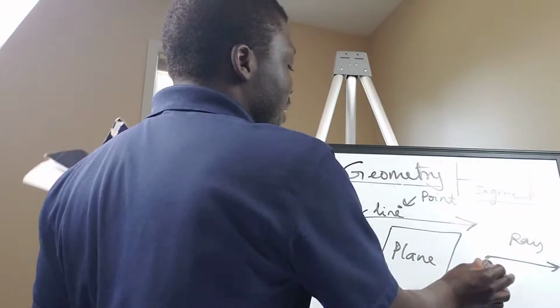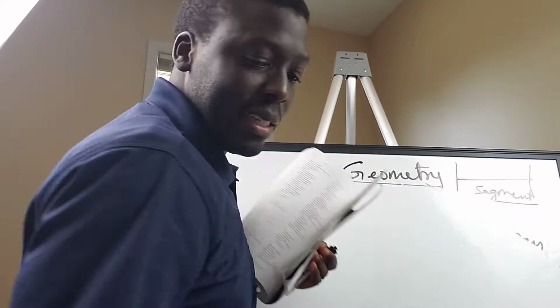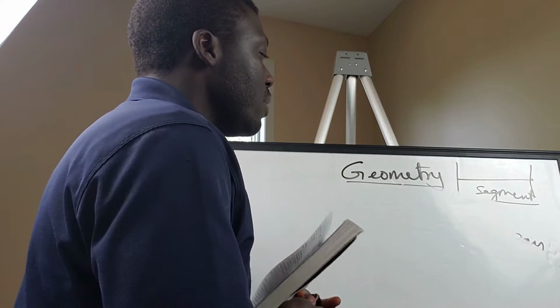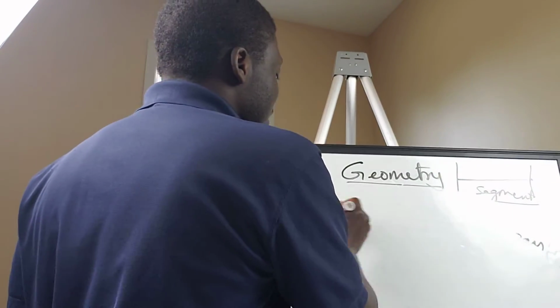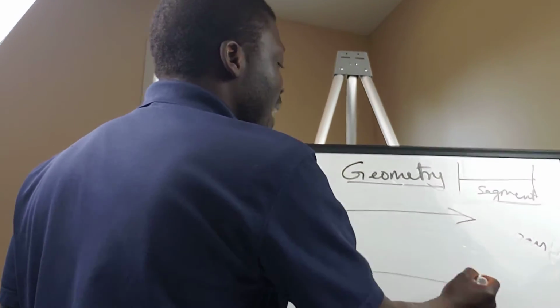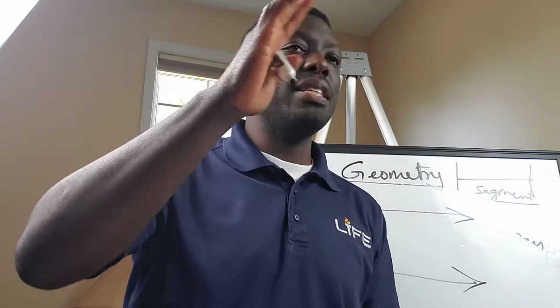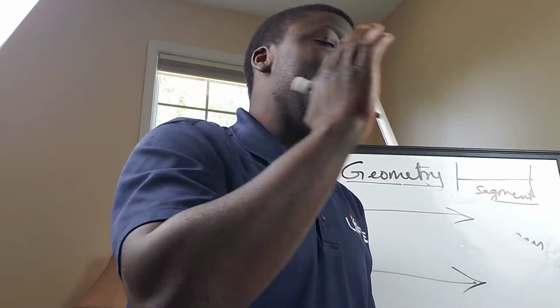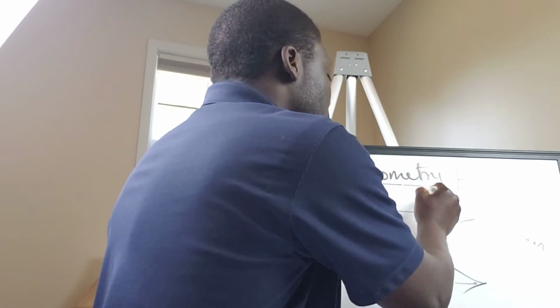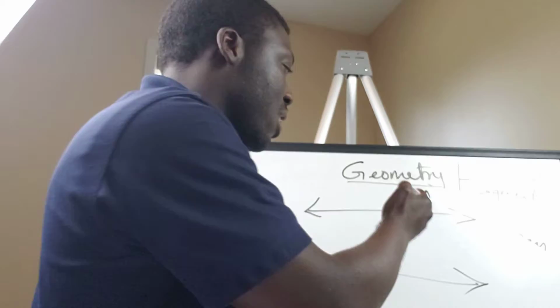If two lines are parallel, they create relationships when you draw a transversal. What do I mean by this? Let's look at it this way. If you have two lines that are parallel, this is one line and this is another line. When you say two things are parallel, that means they will never meet. They keep going, and they never meet. But if you draw a transversal, it cuts across like that.